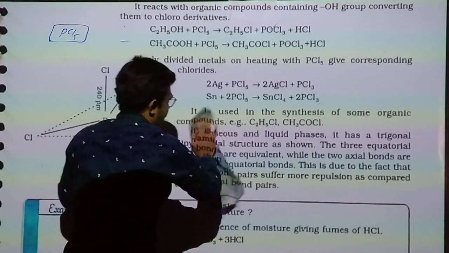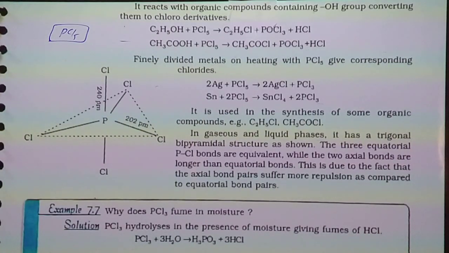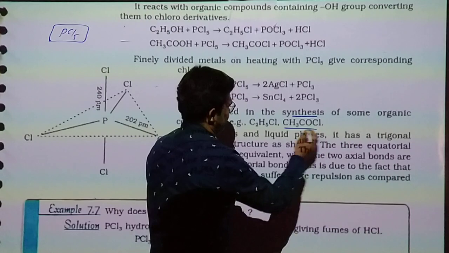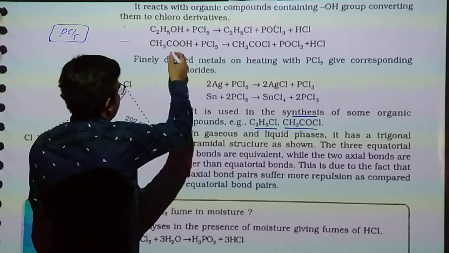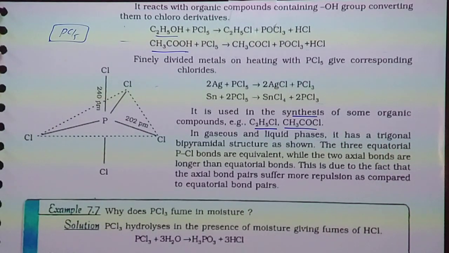Synthesize means to make. Chloroethane we can make from ethanol, and acetyl chloride from acetic acid using PCl5.